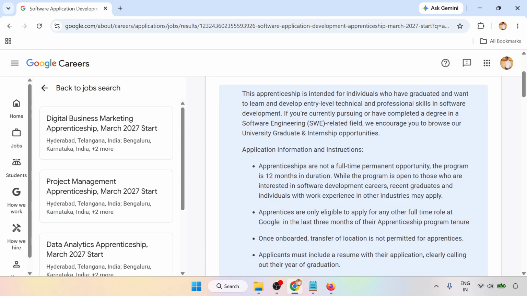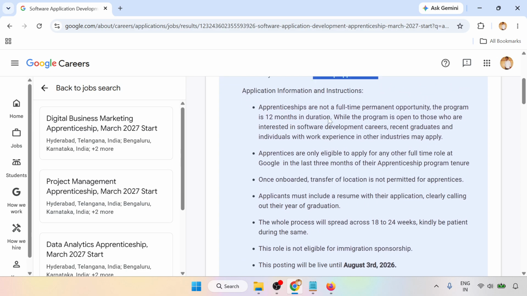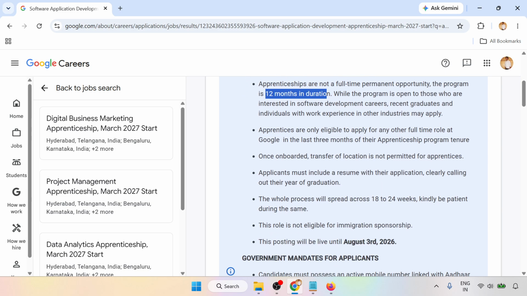This apprenticeship is intended for individuals who are graduates and want to learn and develop entry level technical and professional skills in software development. If you are currently pursuing or have completed a degree in software engineering or a related field, we encourage you to browse our university graduate and internship opportunities. So application information and instructions are there. This program is 12 months in duration, and while this program is open to those who are interested in a software development career, recent graduates and individuals with work experience in other industries may apply.